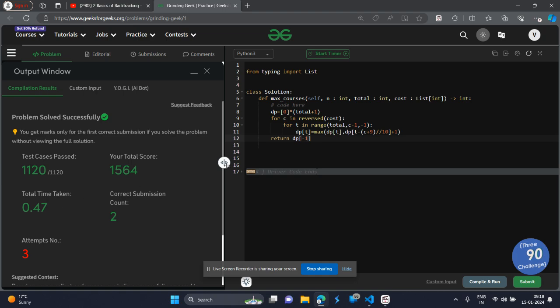So as you can see, despite being order of n square, it is able to get solved in less time with less complexity. So that's the magic of DP.